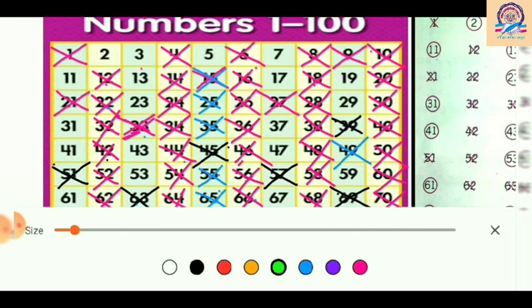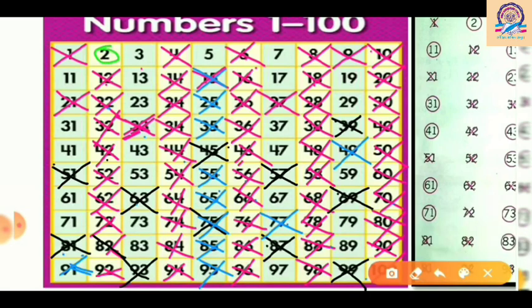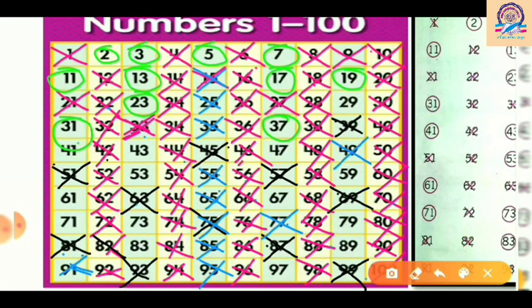Okay. So yeah, let me take the green one. So here we have 2, 3, 5, 7 and 11, then 13, 17, 19, 23, and then we have 31, 37 and 41, 43, 47, 50 is crossed out, 51, then come to 53. 53 is here, then 59, 60 is crossed out, then come to 61. 61, then 67 is here, let's circle it.